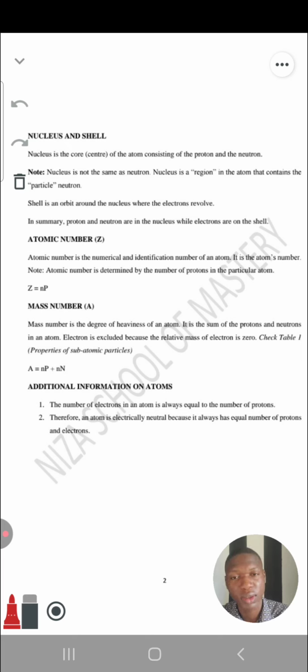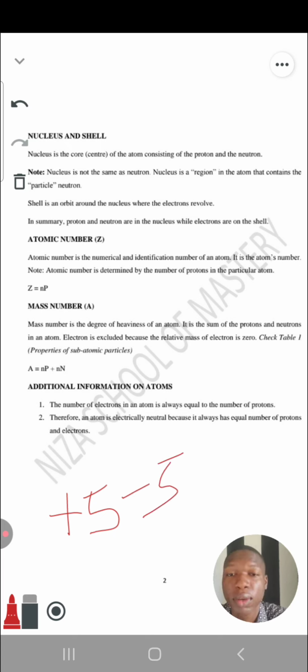For example, if a particular atom has 5 protons, that's plus 5. It also has 5 electrons, and electron is negative charge, so that's minus 5. That is 0. Do you see that? So at the end of the day, the atom is neutral, 0 charge.